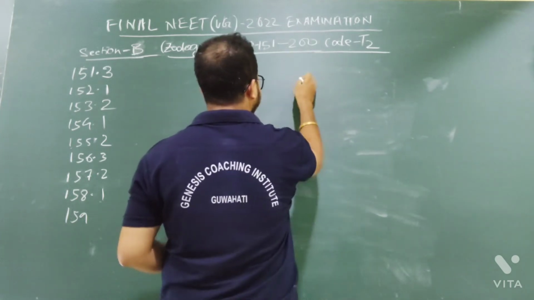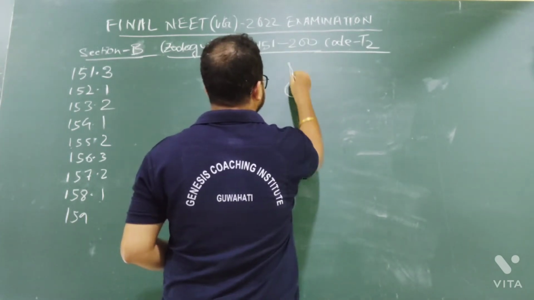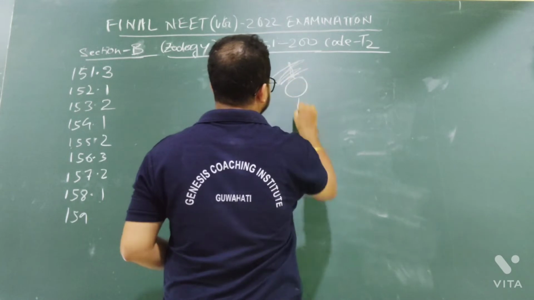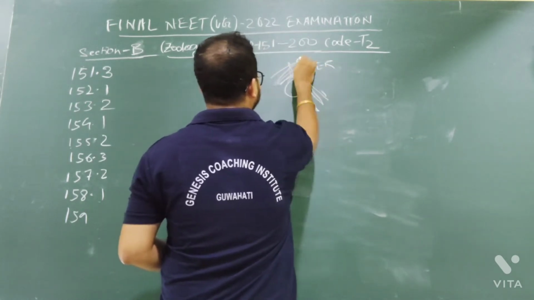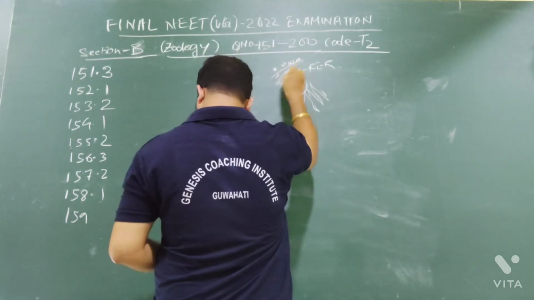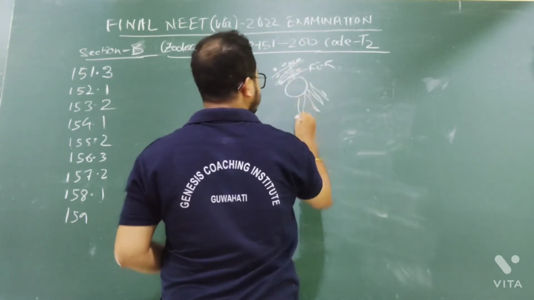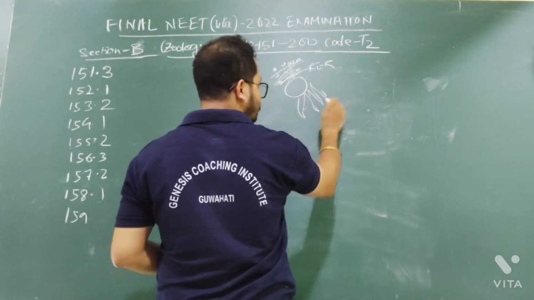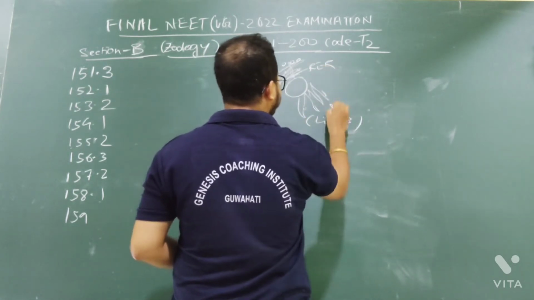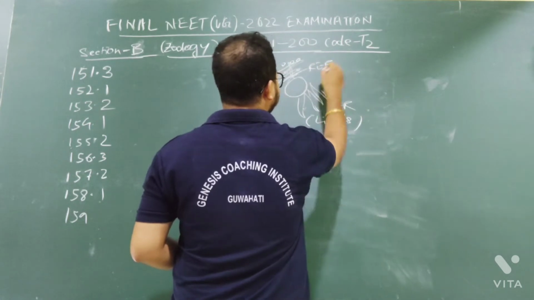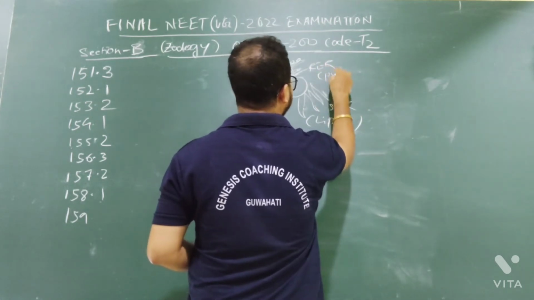Endoplasmic reticulum has two parts. This is the rough endoplasmic reticulum, where ribosomes will be there. Where you will find ribosomes, that is rough ER, and the smooth endoplasmic reticulum will have no ribosomes. Smooth endoplasmic reticulum produces what? Lipids. Rough endoplasmic reticulum will produce what? Proteins.